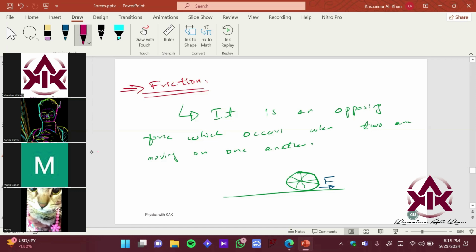Where will the friction be acting over here? It will be acting over here, right? In the opposite direction, right? Make sense? It is basically so that your tire does not slip away, right?